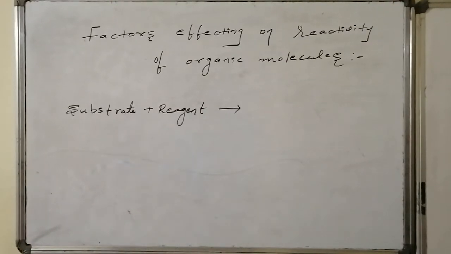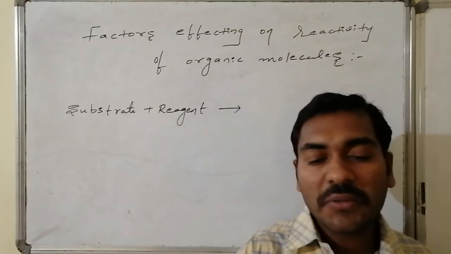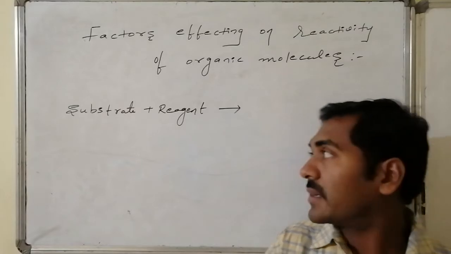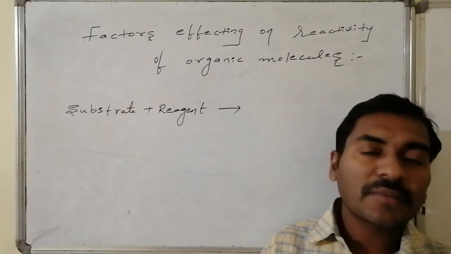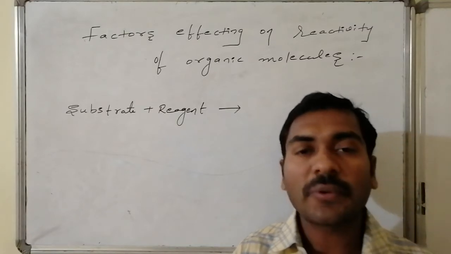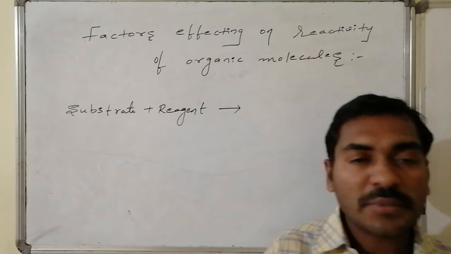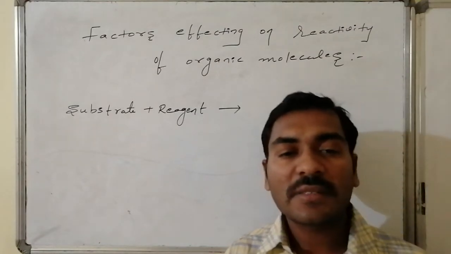Welcome friends. The next topic is factors affecting the reactivity of organic molecules. Let us go for a simple organic chemical transformation in which a substrate is allowed to react with a reagent. As a result of this reaction, it is going to form the product. Now the organic molecule, which is known as the substrate, can have any variety of chemical combinations.